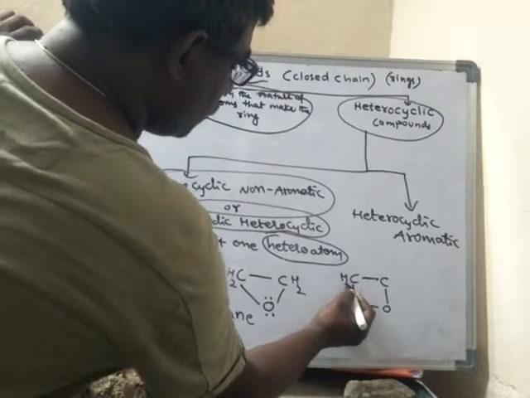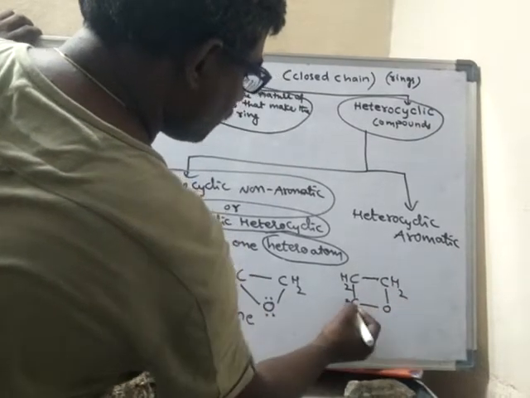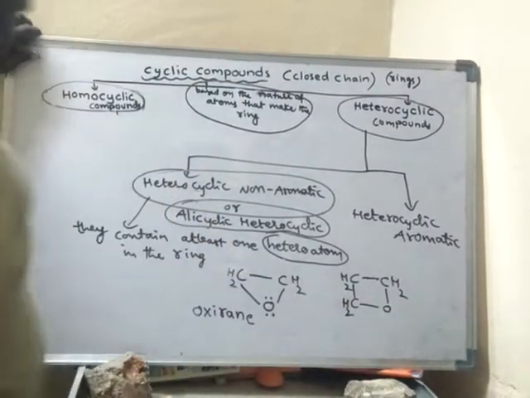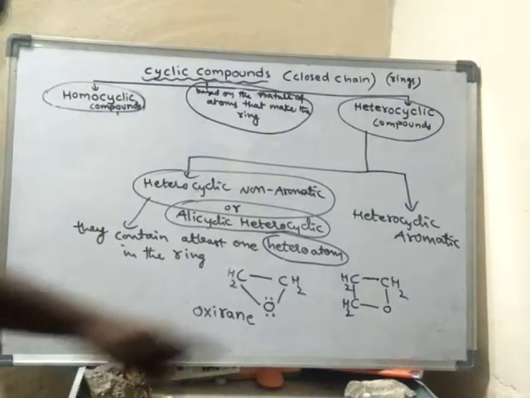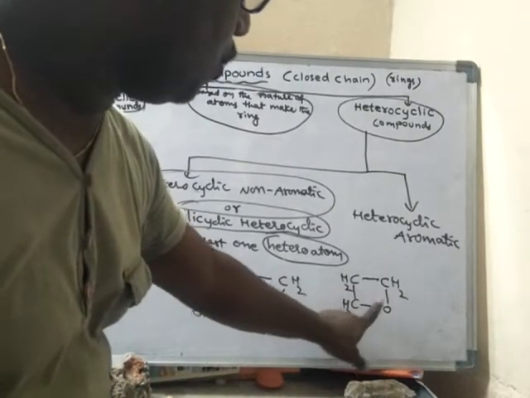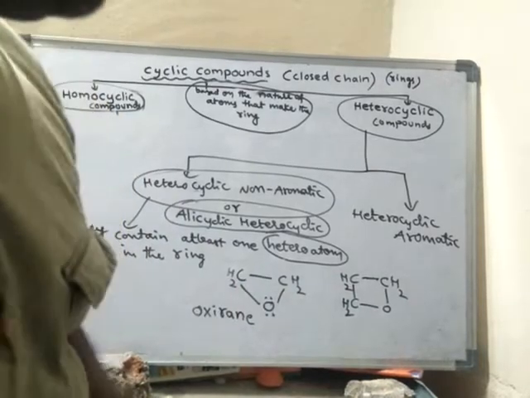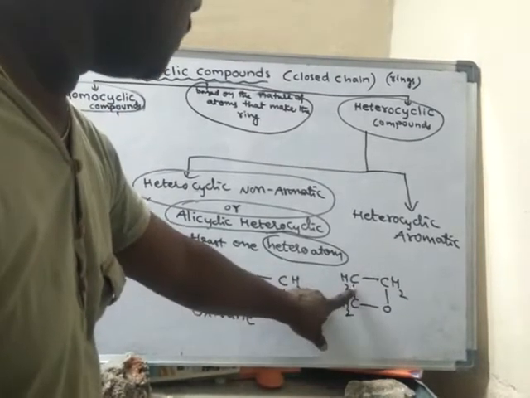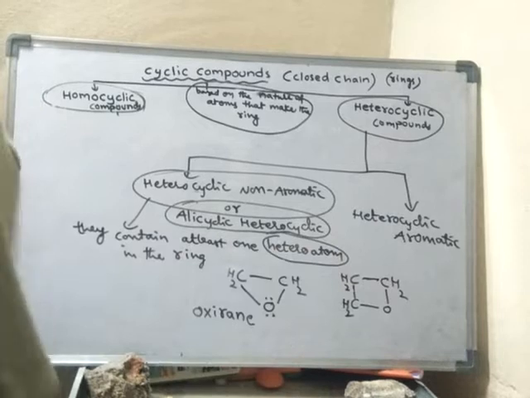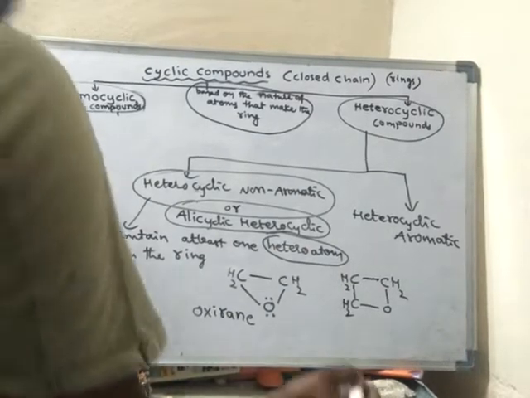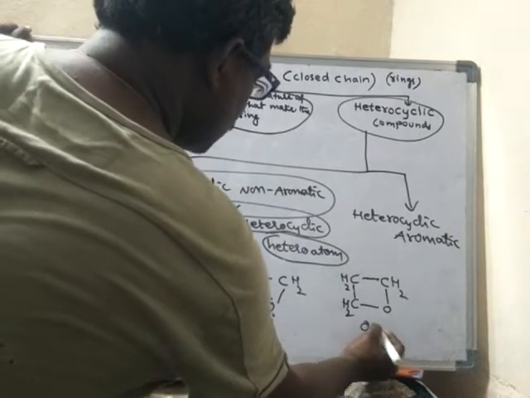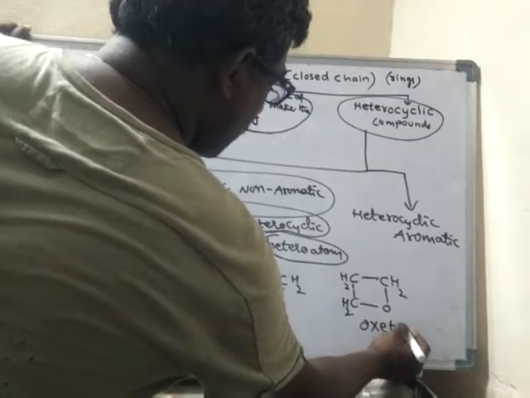So how many hydrogens? 4 hydrogens. Carbon forms 4 bonds, whereas oxygen always forms only 2 bonds. So like this. What is the name of this compound? It is called oxetane.